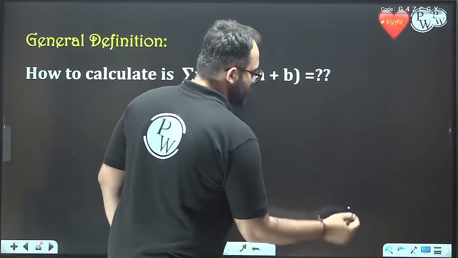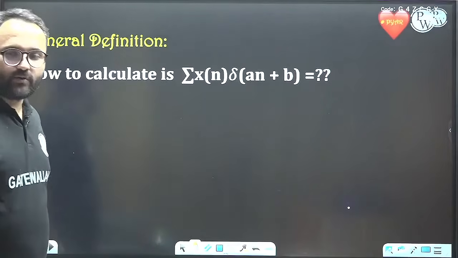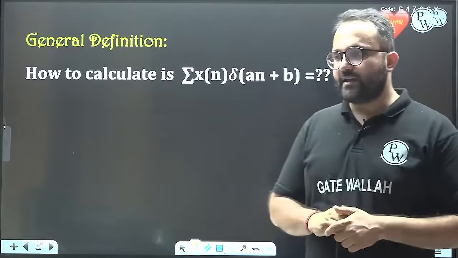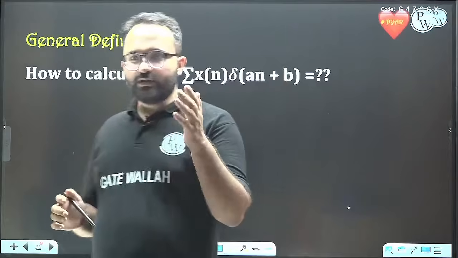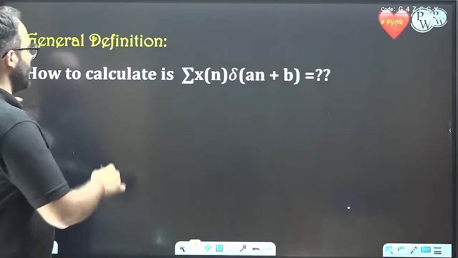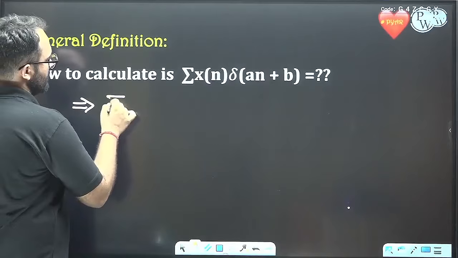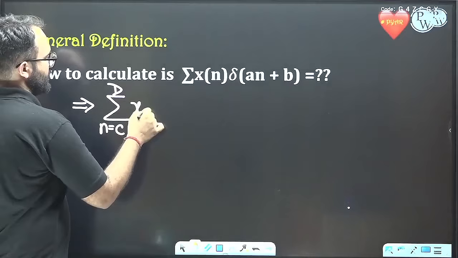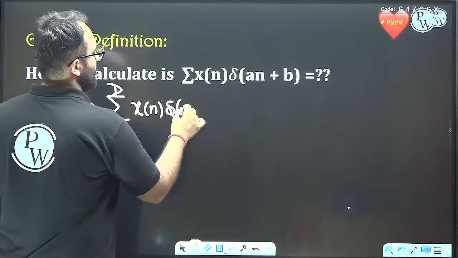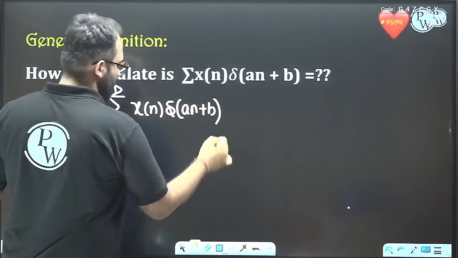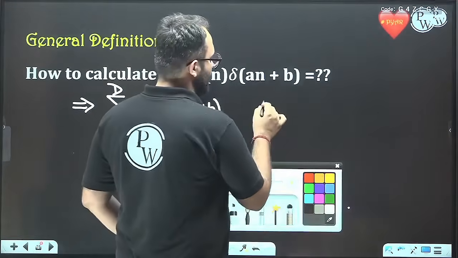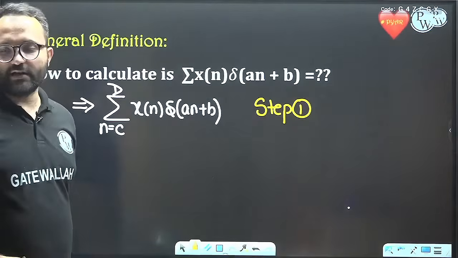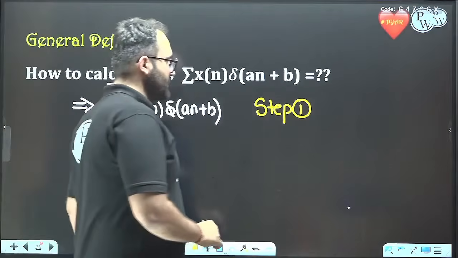Now let's move on to the next point, the summation of x of n delta of an plus b, summed from c to d. So let's do this. How to solve this? We have 3 steps to solve this kind of problem. Step number 1 is to find out the location of the delta function.